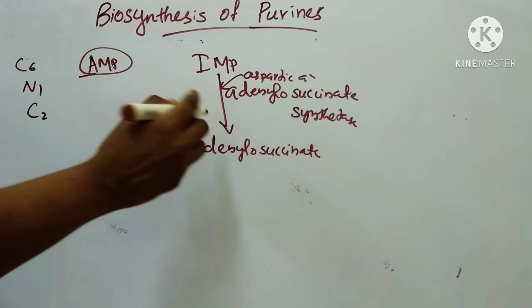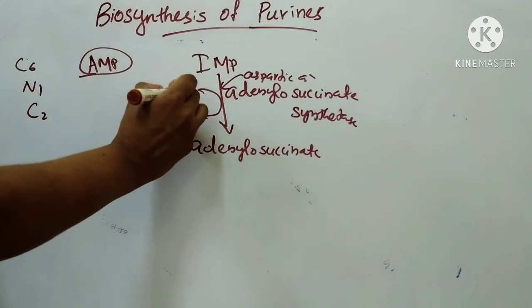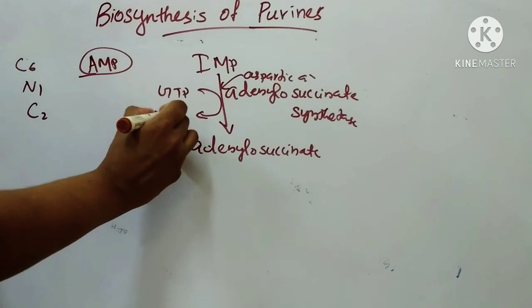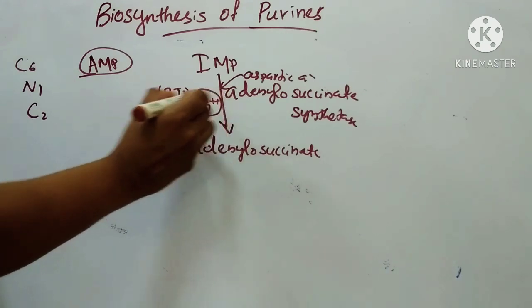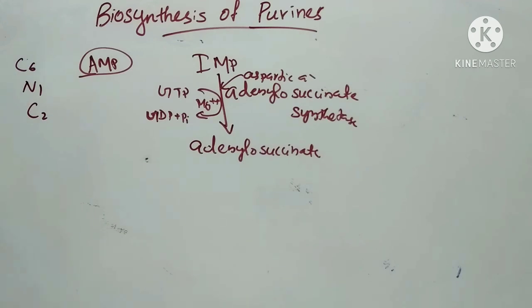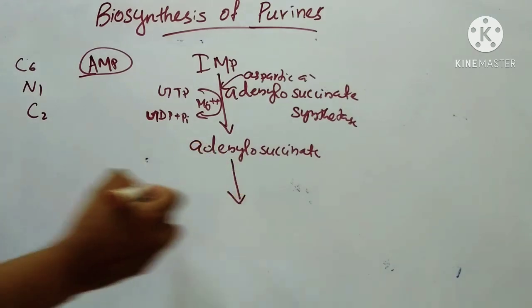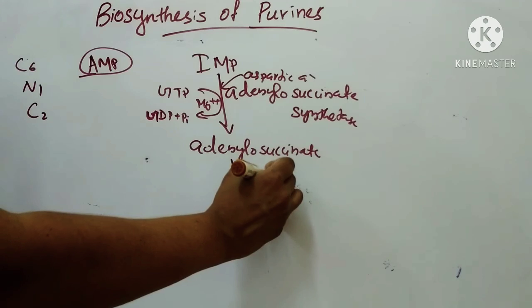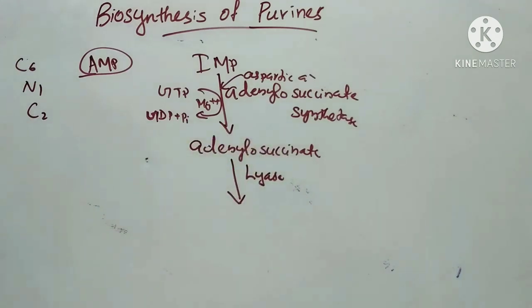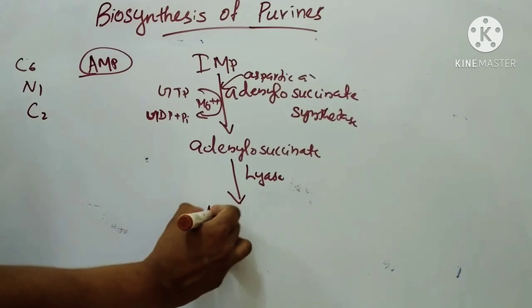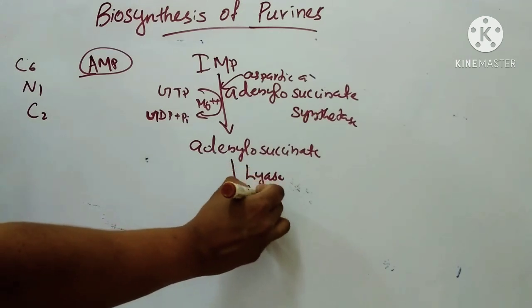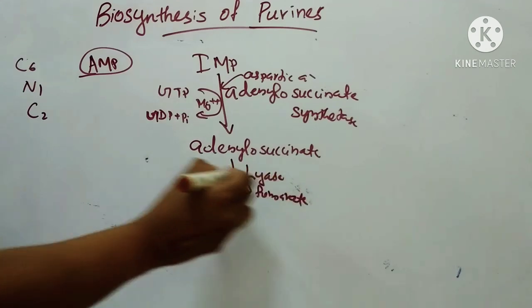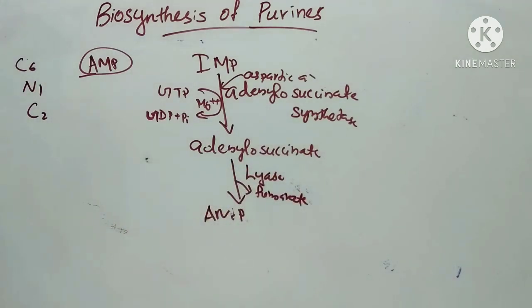Here GTP provides the required energy: GTP to GDP plus Pi, Mg++. This is the first step in formation of AMP from IMP. From IMP, first adenylosuccinate is formed. Next step, adenylosuccinate is cleaved by the enzyme adenylosuccinate lyase to form AMP and fumarate.